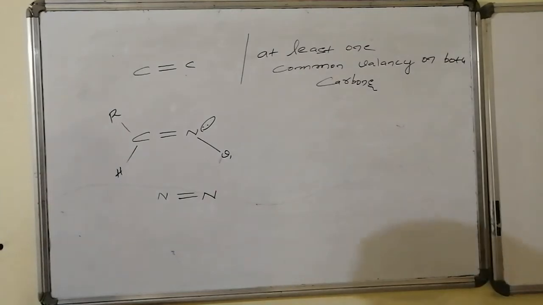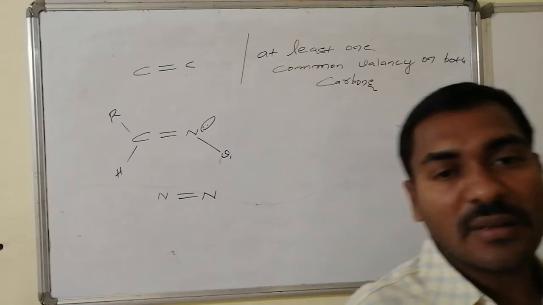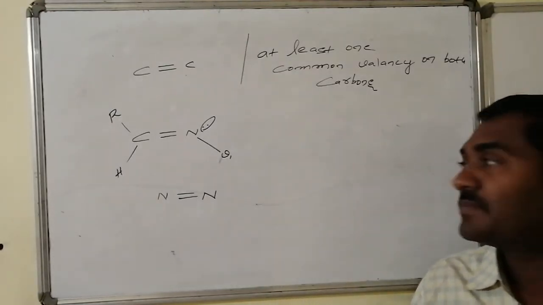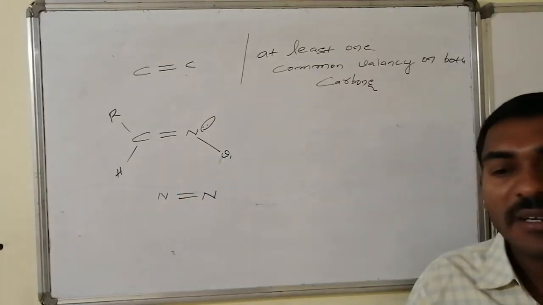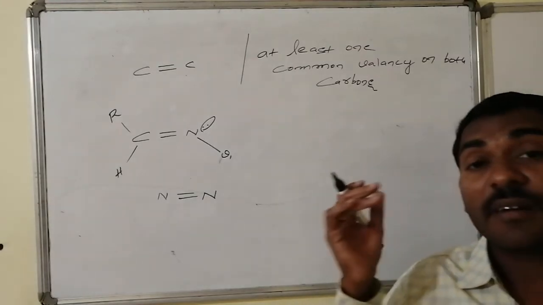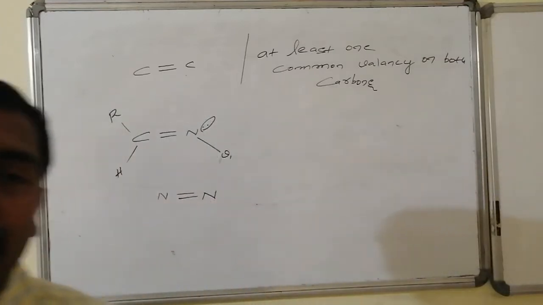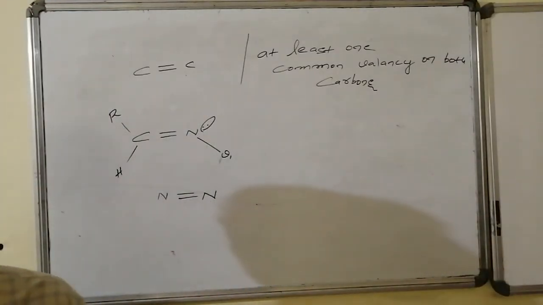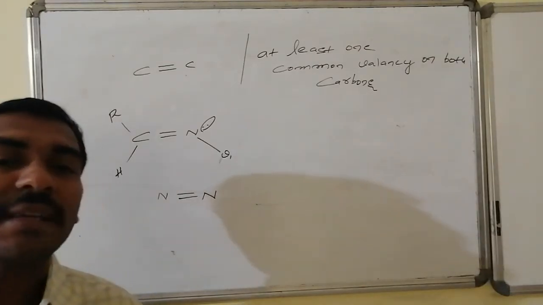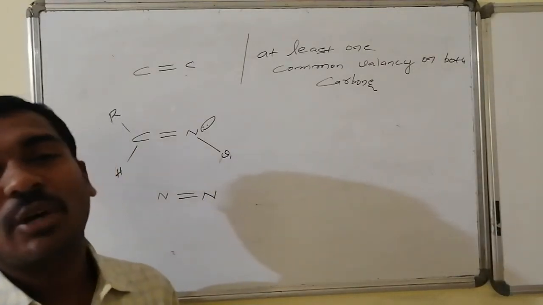Oxime and OH is present. So in this case, the common things present on the carbon as well as the nitrogen, in the case of carbon connected with nitrogen by a double bond, are these: if it is an aldehyde, the carbon has hydrogen present as a common element, followed by nitrogen having a lone pair as a common valency present on the nitrogen. By taking these two as the reference, we can claim the isomerism, that is geometrical isomerism,